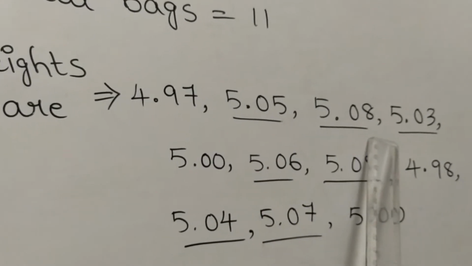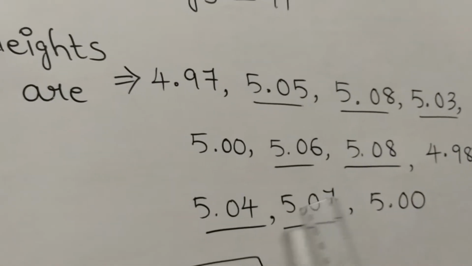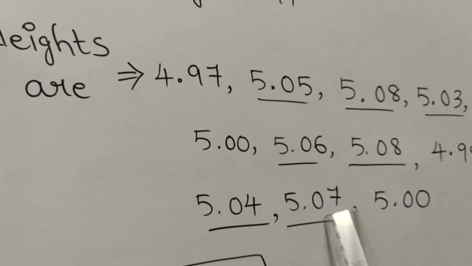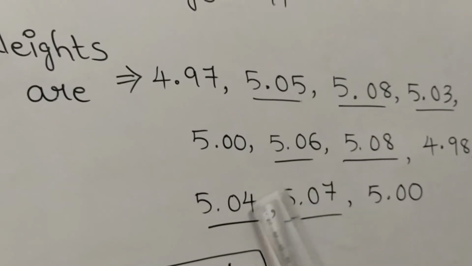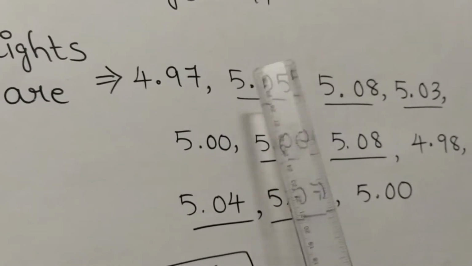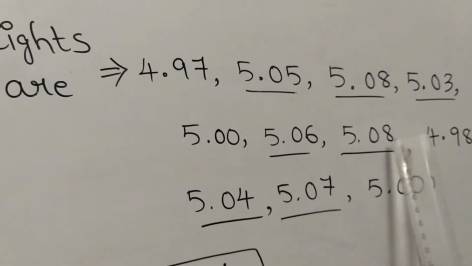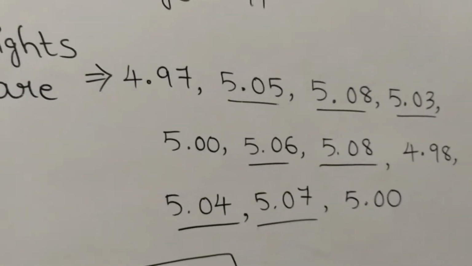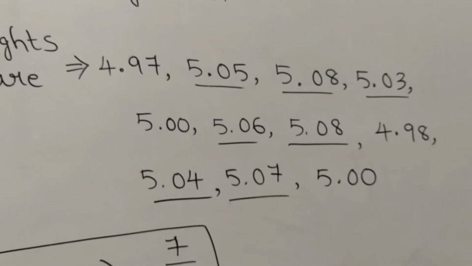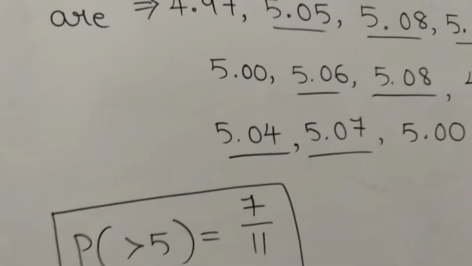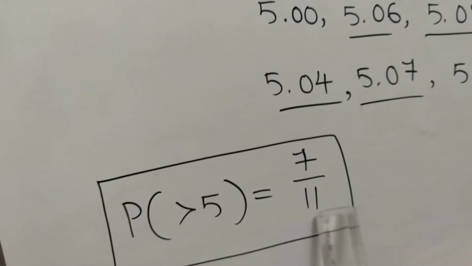Next is 5.08, 5.03, 5.06, 5.08, 5.04, 5.07. These are all more than 5 kg. Here we have to count them. How many are there? 1, 2, 3, 4, 5, 6, 7. So out of 11 bags, 7 are more than 5 kg. Hence the probability of more than 5 kg is 7 by 11.